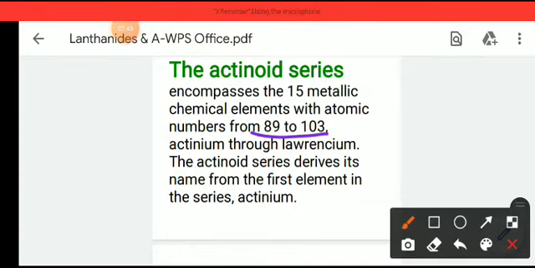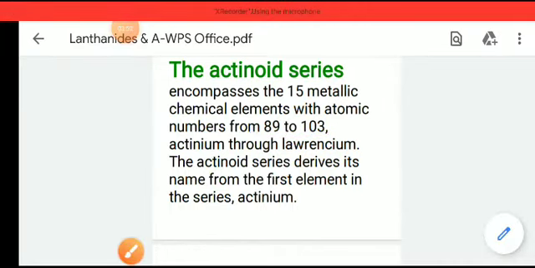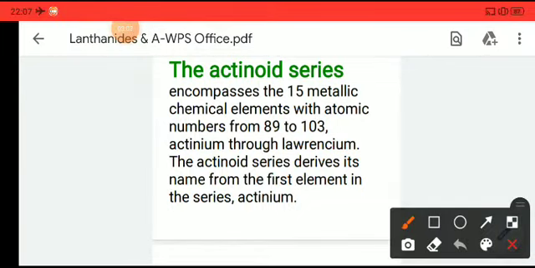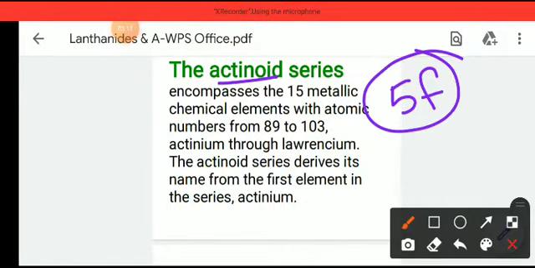The actinide series derives its name from the first element, actinium. One more thing: in the case of lanthanides, the 4f orbitals are there, but in the actinide series, there will be 5f orbitals.